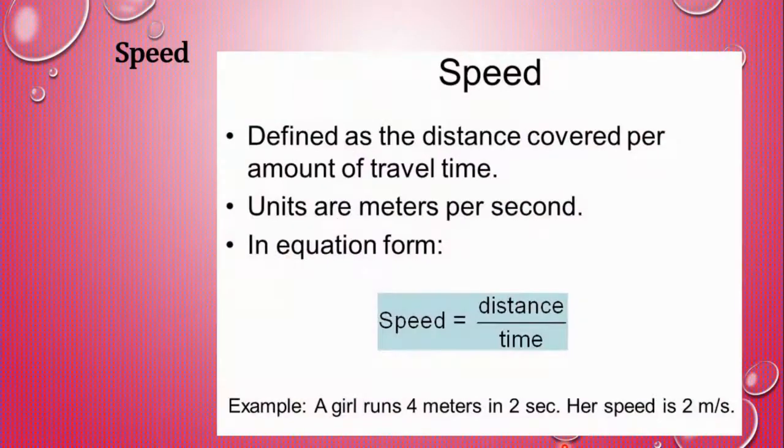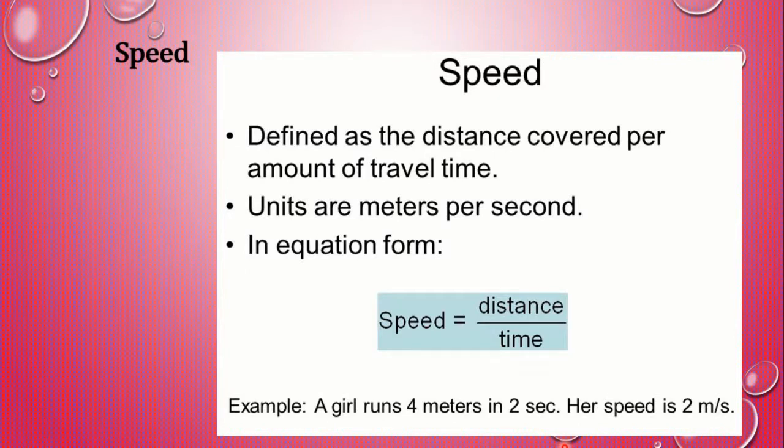Let us understand about the speed. Speed is defined as the distance covered per amount of travel time. Units are meters per second. Its formula is distance upon time. For example, a girl runs 4 meters in 2 seconds. Her speed is 2 meters per second.